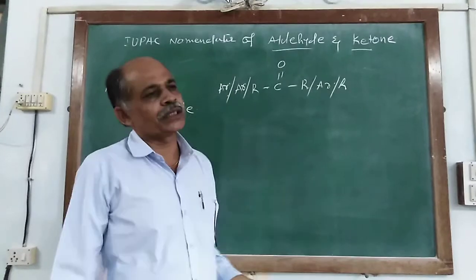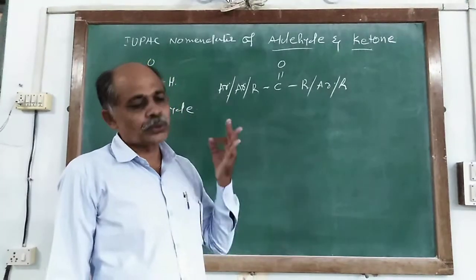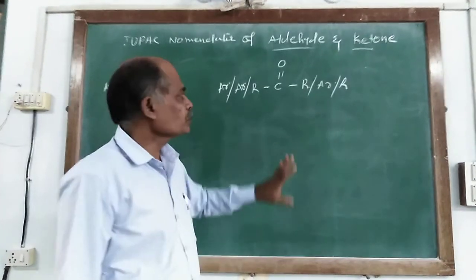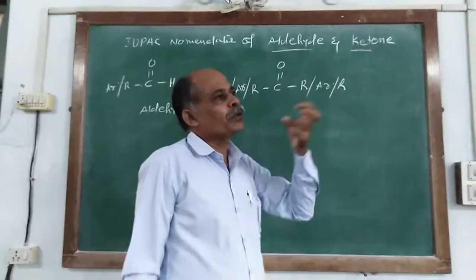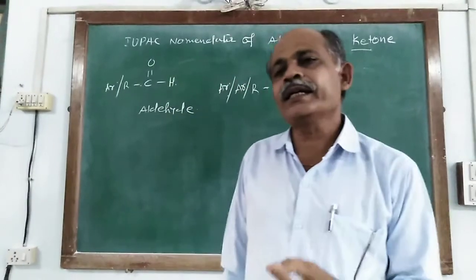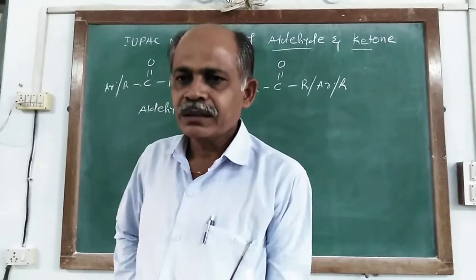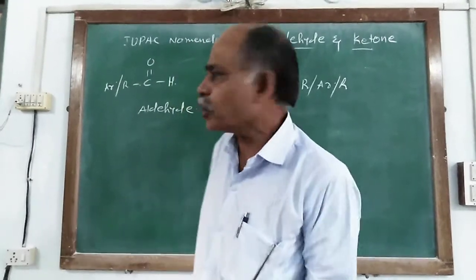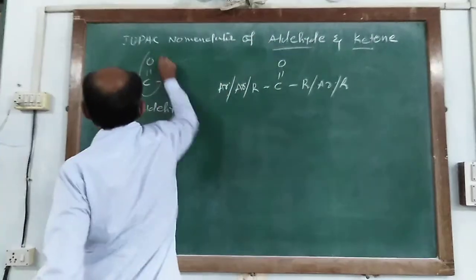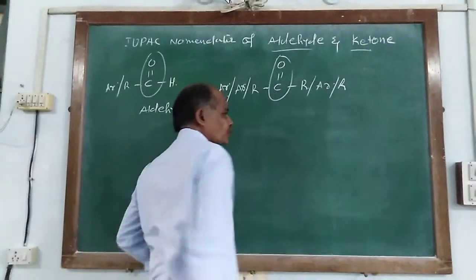So it is known as a ketone group. Most of the properties possessed by aldehydes and ketones are similar. Some properties differ between aldehyde and ketone due to this carbonyl group.